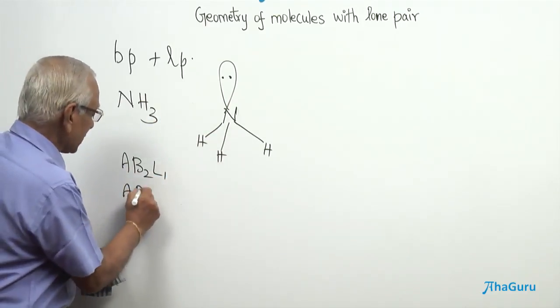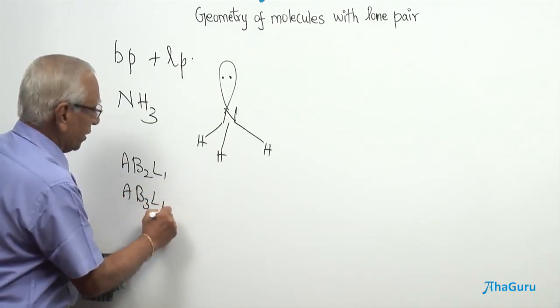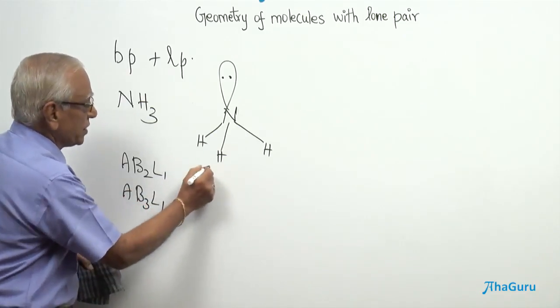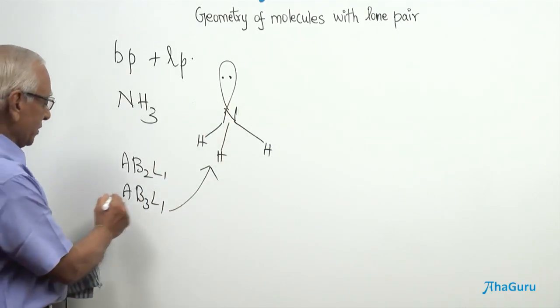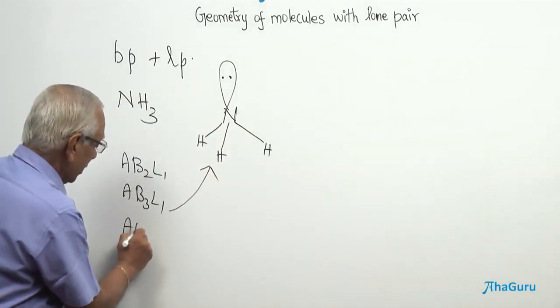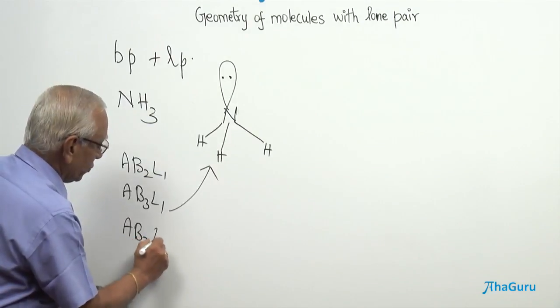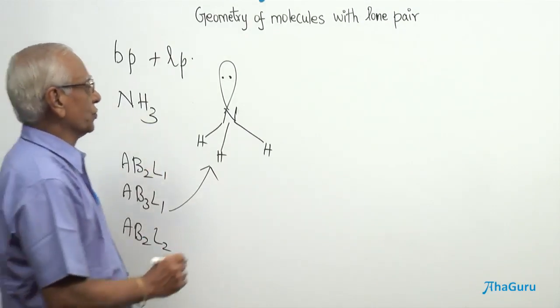Students, you see here there are 3 bond pairs and 1 lone pair. Similarly, you have the other categories like AB2 L2 and so on and so forth.